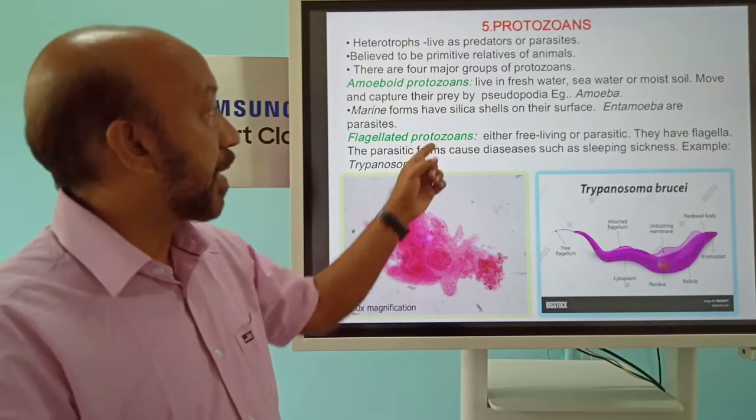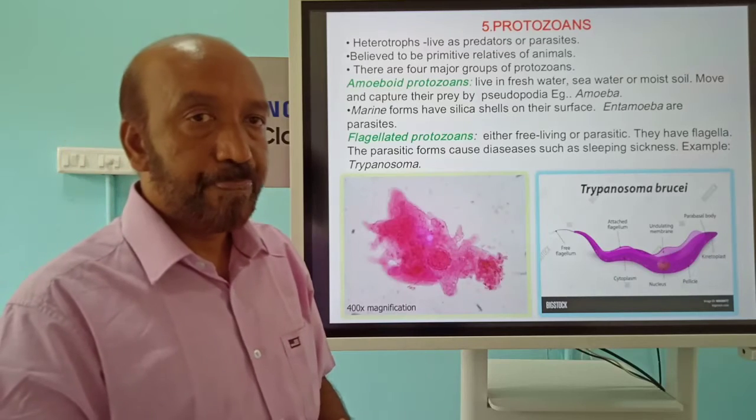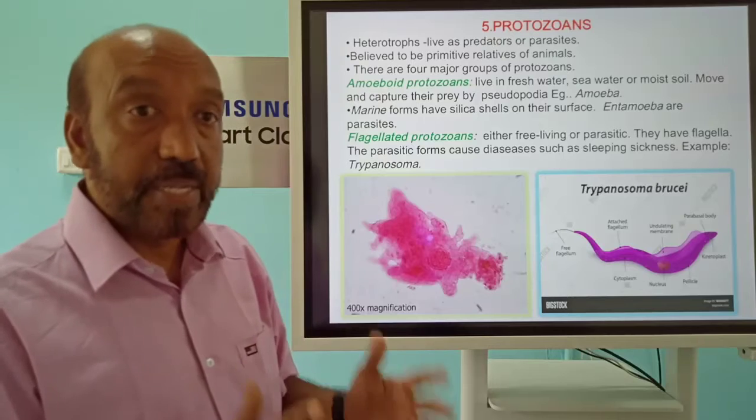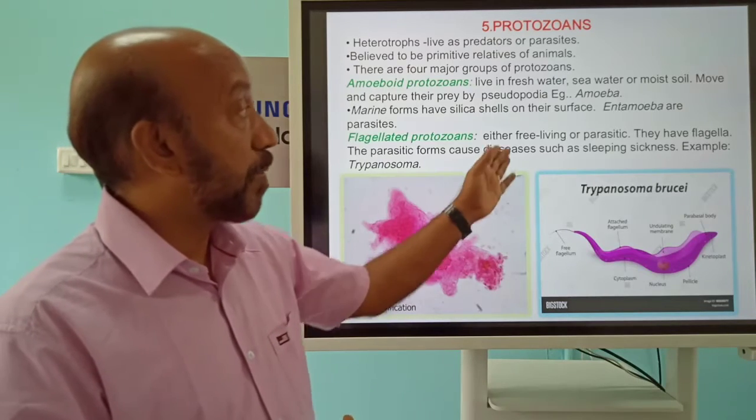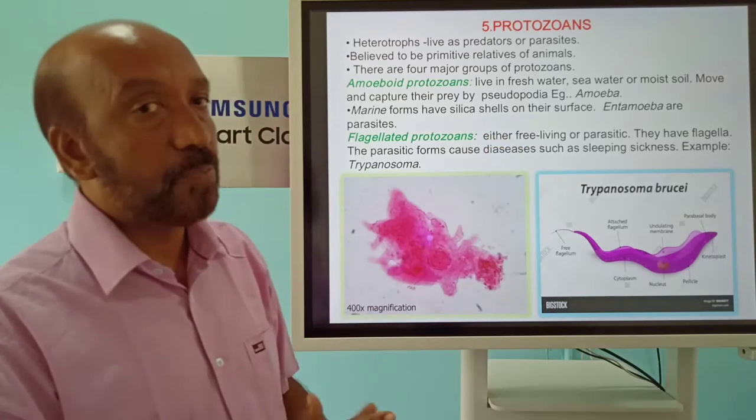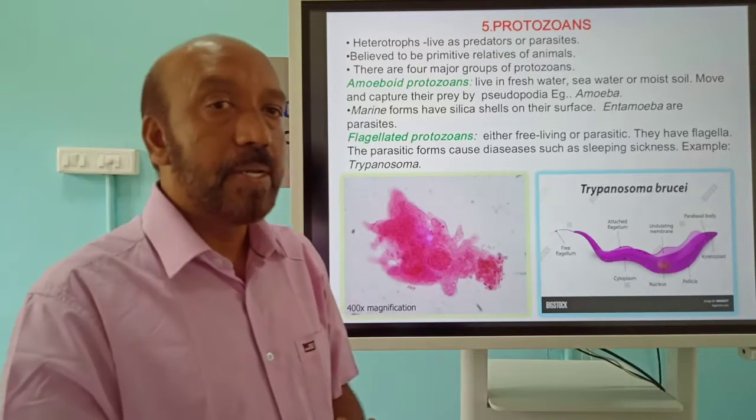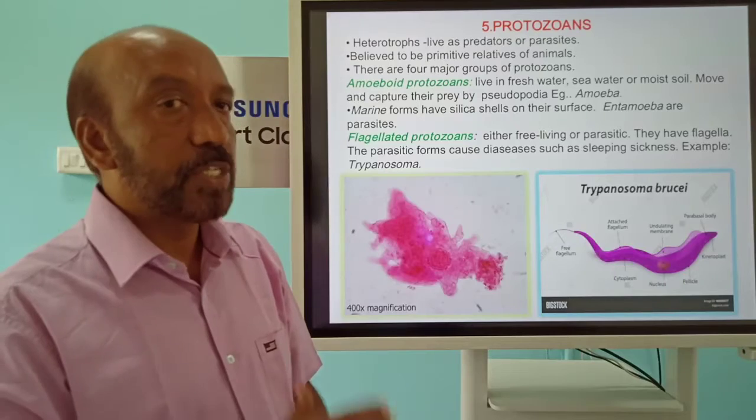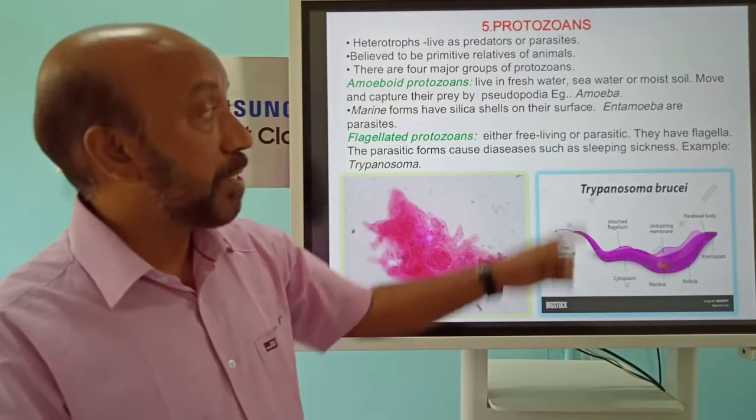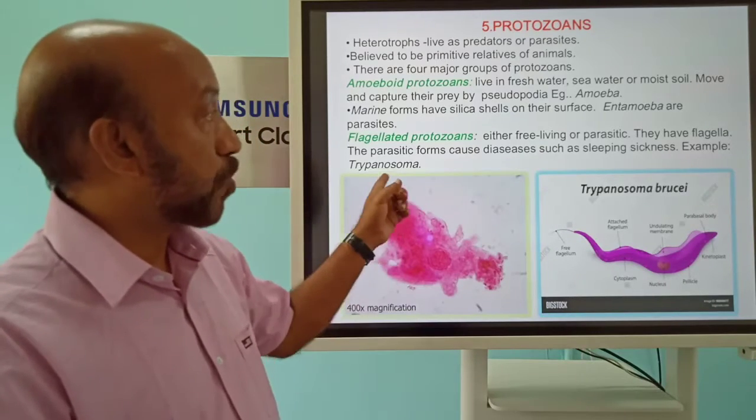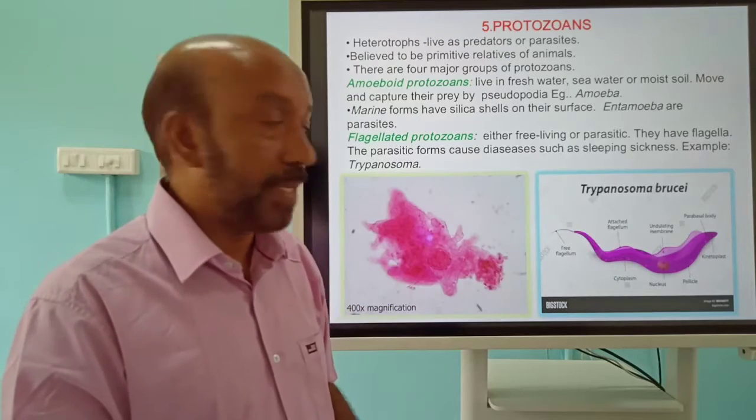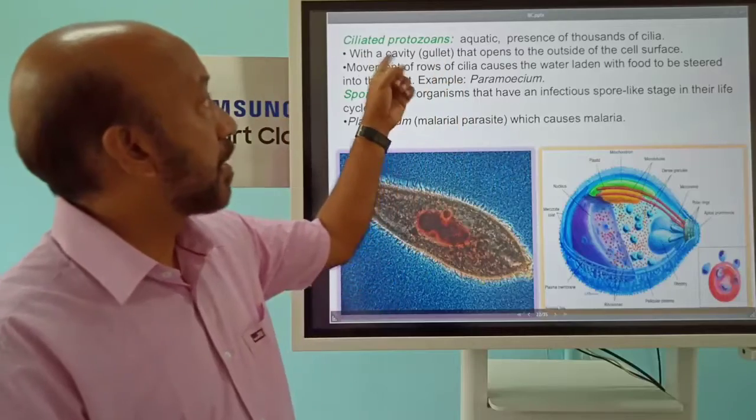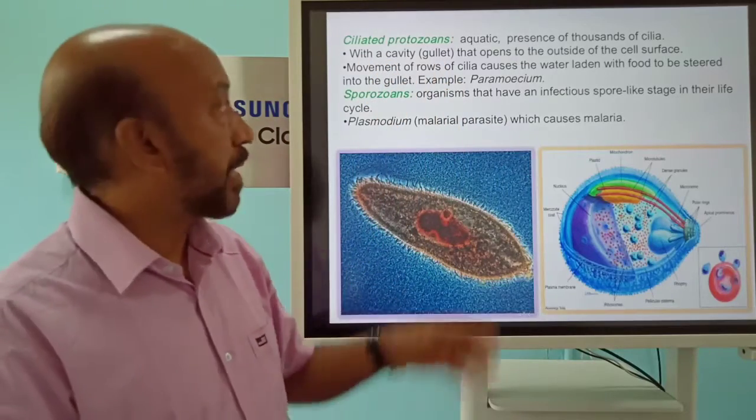Another one, as the name indicates, flagellated protozoans, having elongated flagella-like structures. They are seen either as free-living or in a parasitic mode of life. Maximum of this group are pathogenic in nature, which cause different diseases including sleeping sickness. Example, Trypanosoma gambiense or brucei, etc. are there.